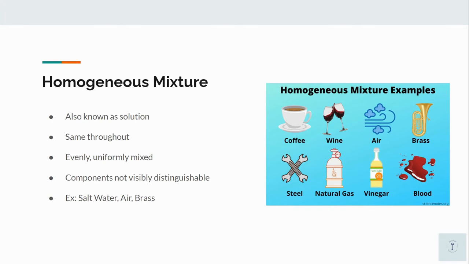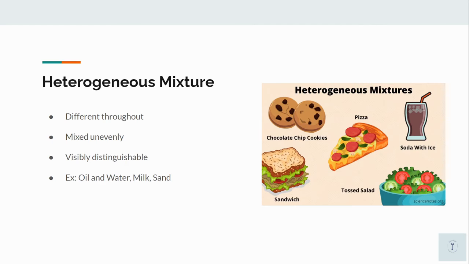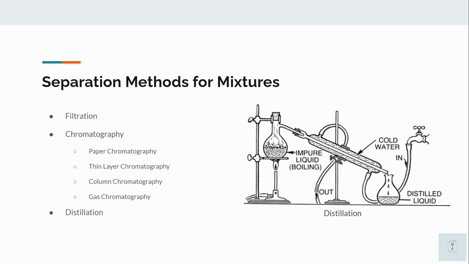Homogeneous mixtures are also known as solutions. It is a mixture that is the same throughout and is evenly and uniformly mixed. Its components are not visibly distinguishable from each other. Some examples are salt water, air, and brass. Heterogeneous mixtures are different throughout and are unevenly mixed. Its components are visibly distinguishable from each other. Some examples are oil and water, milk, and sand.